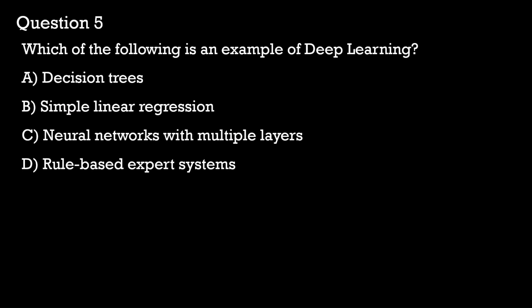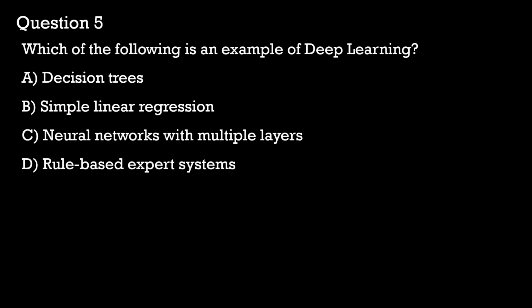Deep learning is a subset of machine learning that uses artificial neural networks with multiple layers. These multiple layers are also called deep neural networks, and they learn complex patterns in data. These deep networks enable models to handle image recognition, speech processing, and natural language understanding at a very high level.